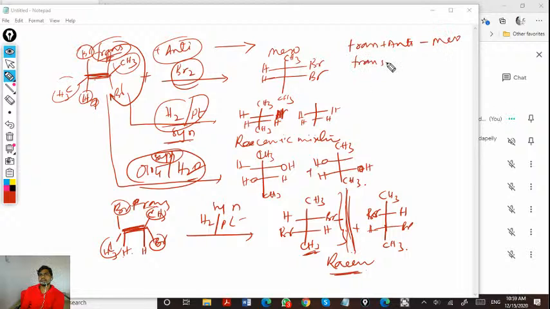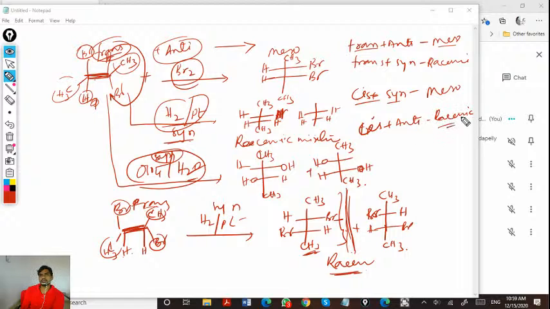Trans and syn, it is racemic. If it is cis plus syn, again it will give meso because these are opposite. And cis and anti will give racemic. So these are the conclusions. Based on that, you need to work out and write the products.